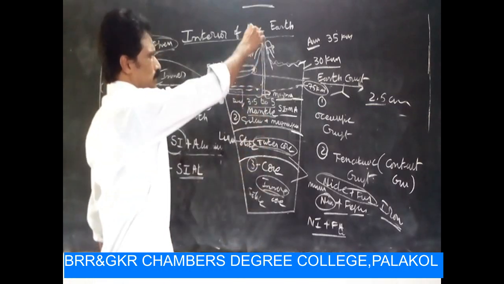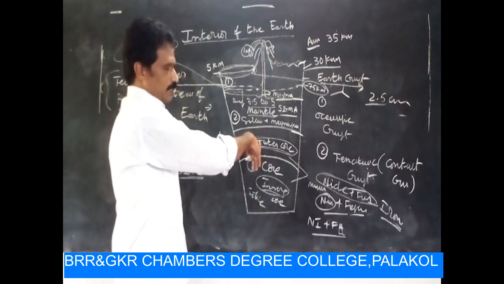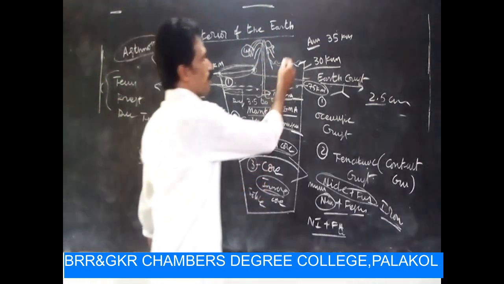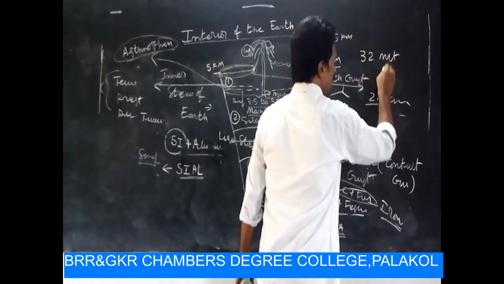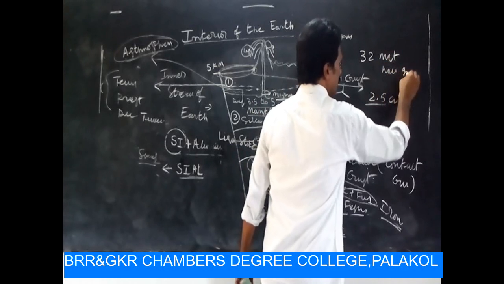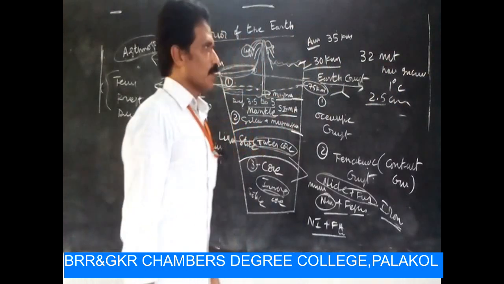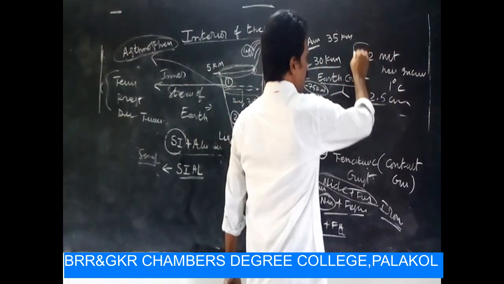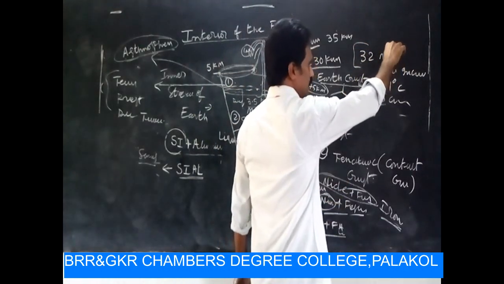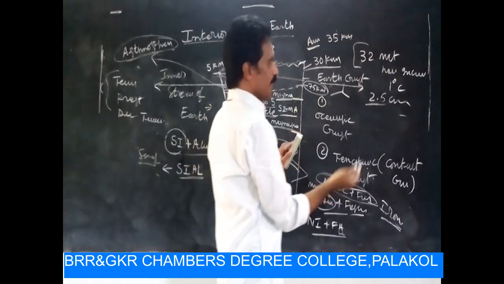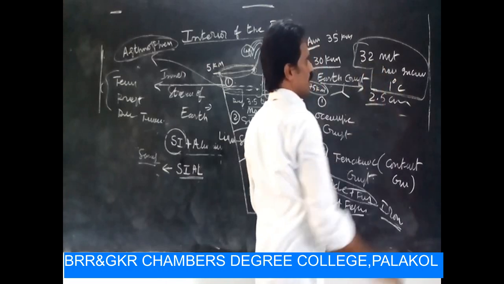Now, the temperature in the earth's internal structure increases by 1 degree Celsius every 32 meters of depth. This is a very important thing.